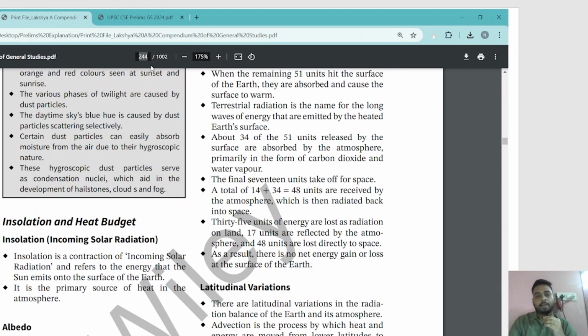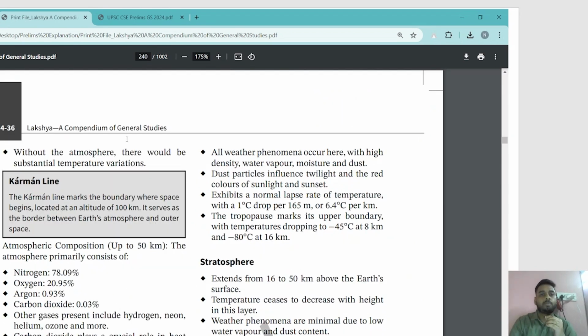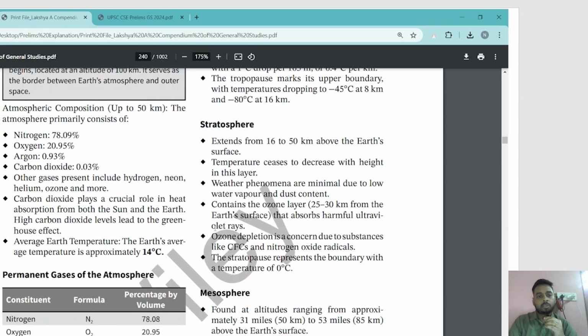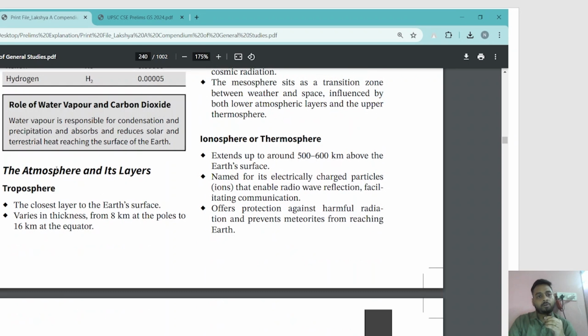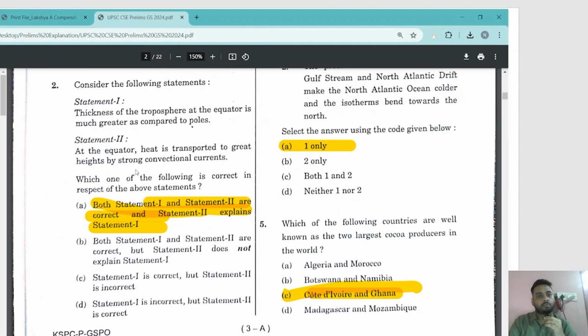If I have to find this, again this was from the NCERTs, and you will not miss this in the book also. So see here, I'm reading about the layers of atmosphere in the book. It says the atmosphere and its layers, troposphere, it varies in thickness. That is, the troposphere varies in thickness from 8 km at the poles to 16 km at the equator, which means the troposphere is greater in height near the equator as compared to the poles. So the first statement is true. The thickness of the troposphere at the equator is much greater as compared to poles. So statement 1 is correct.